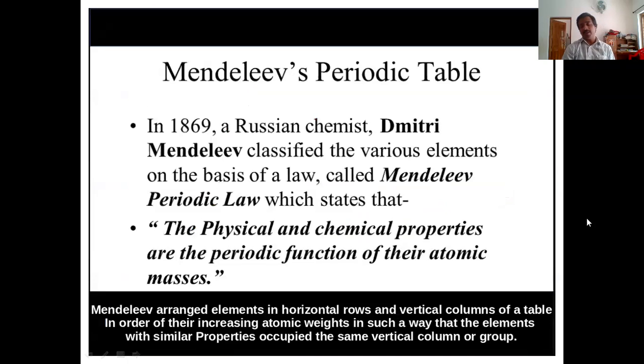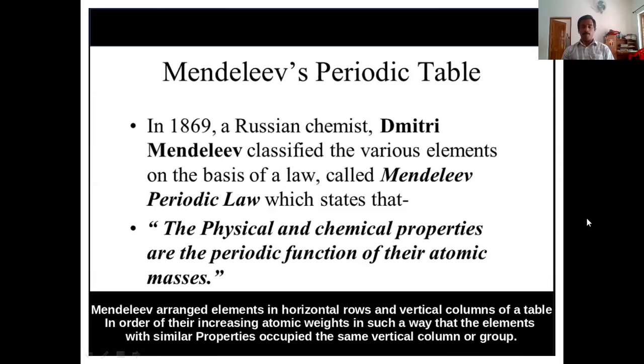He was able to classify all the known elements into groups and periods, and based on this he prepared a periodic table, that is Mendeleev's periodic table. In 1869, a Russian chemist, Dmitri Mendeleev, classified the various elements on the basis of a law called Mendeleev's periodic law, which states that the physical and chemical properties are periodic functions of their atomic masses.